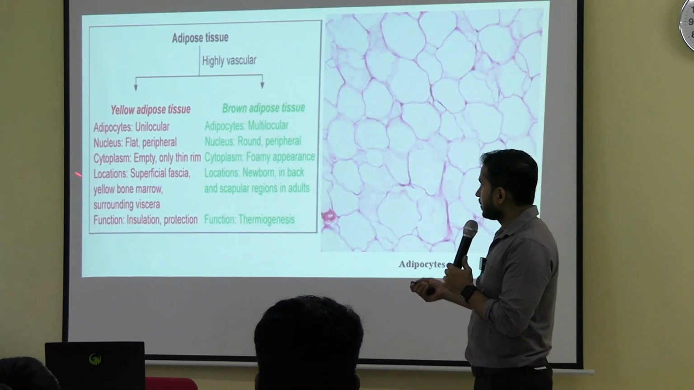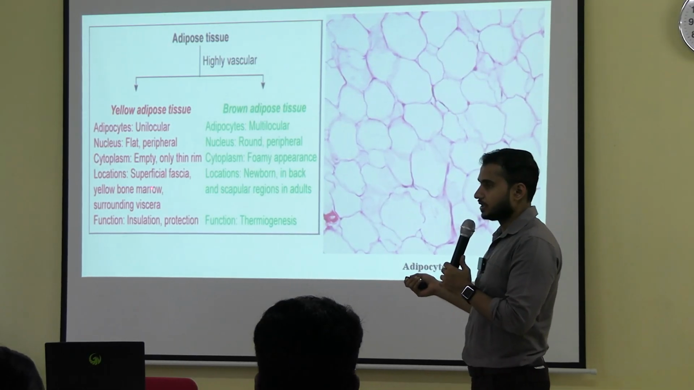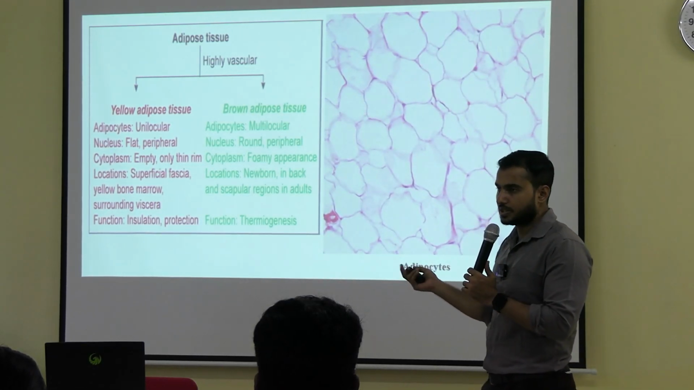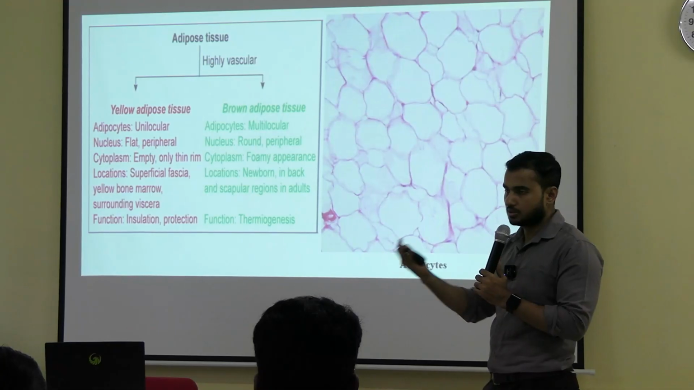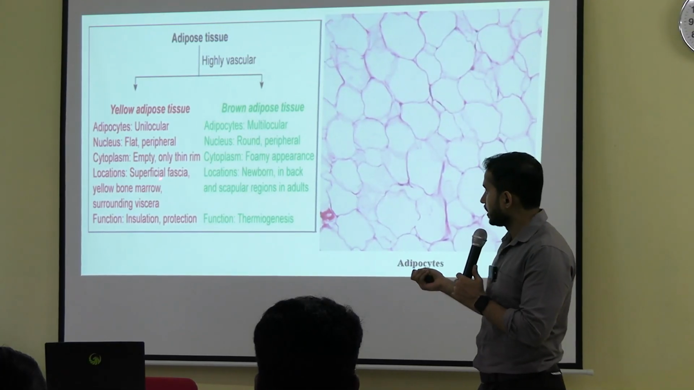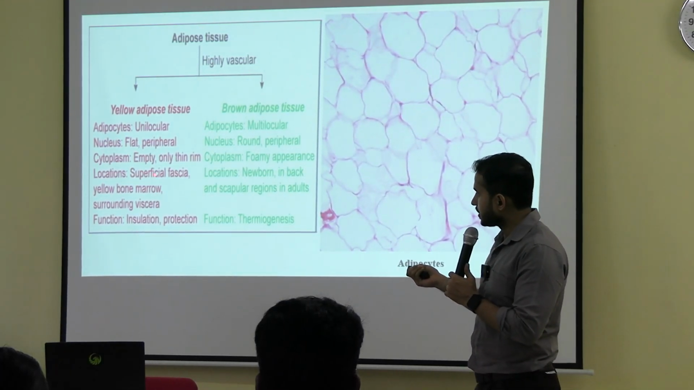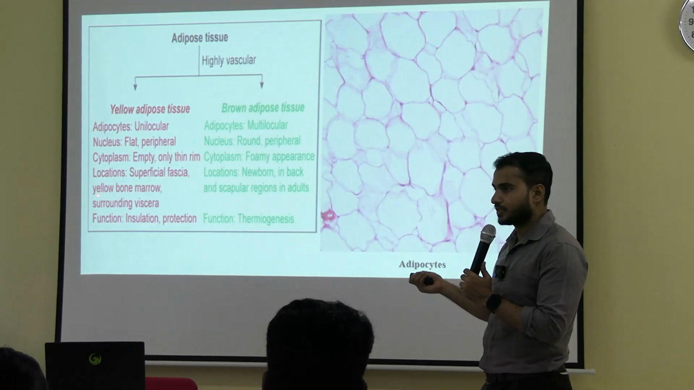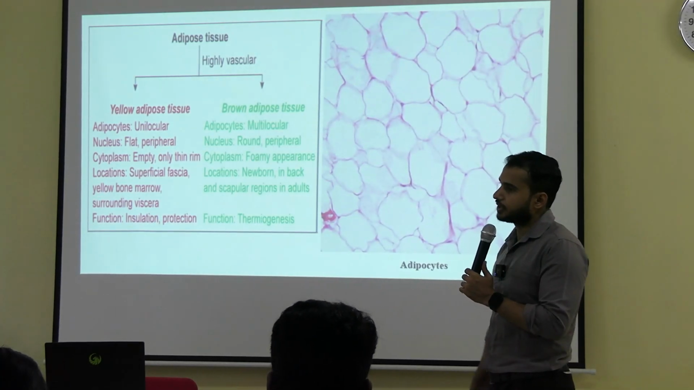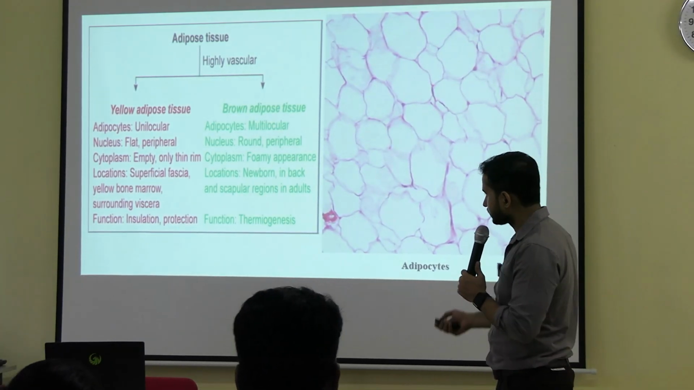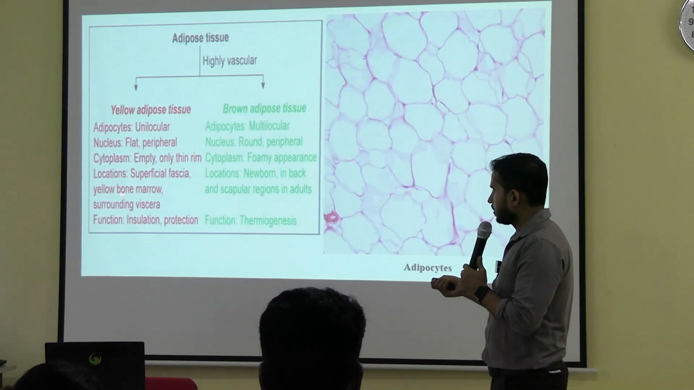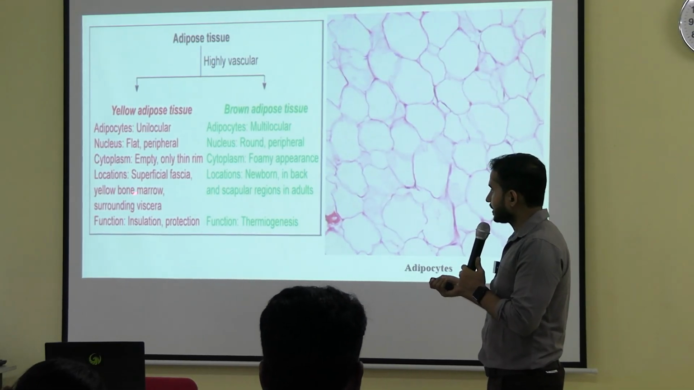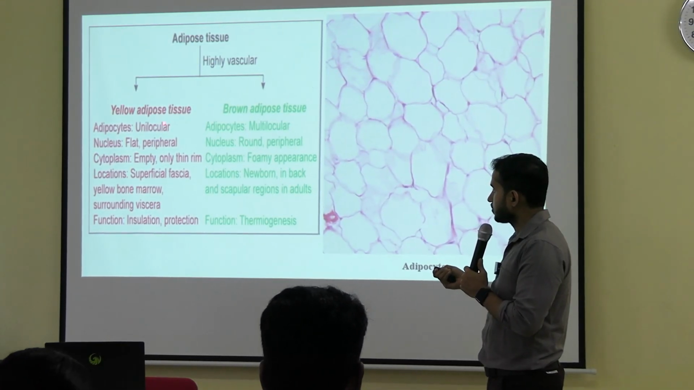Now, if you see the location, superficial fascia. We will be discussing superficial fascia not now, next week. Superficial fascia is just below the skin, and it is nothing but a modification of the connective tissue. Okay. In that, and in yellow bone marrow, these are the areas where this yellow adipose tissue is present.